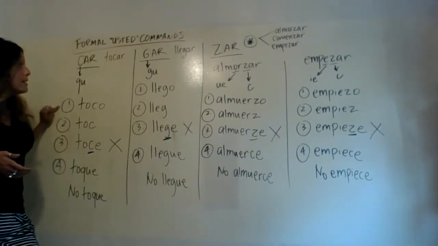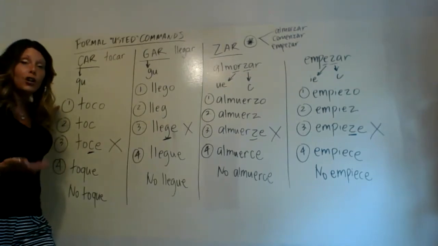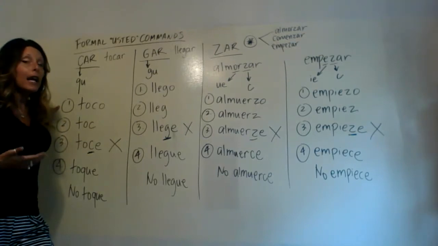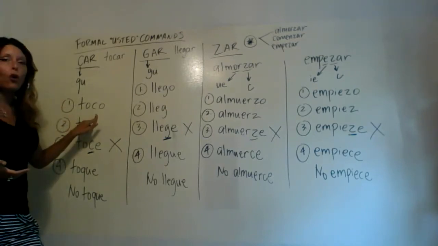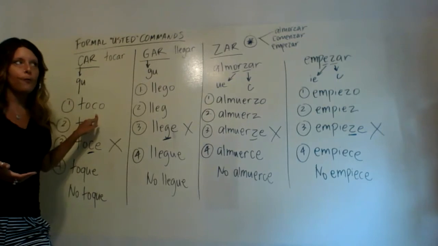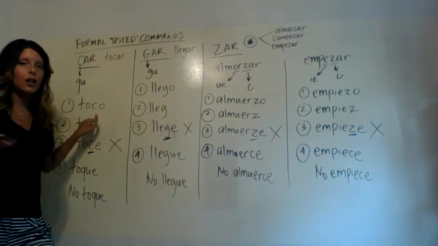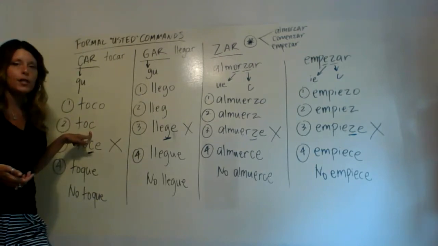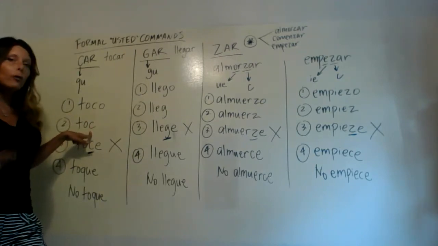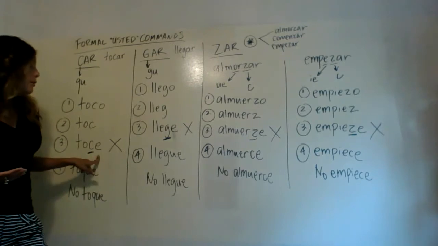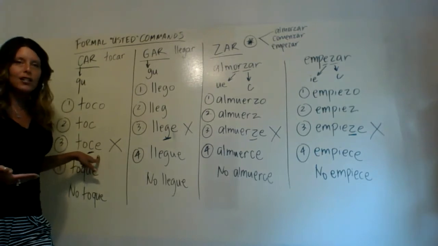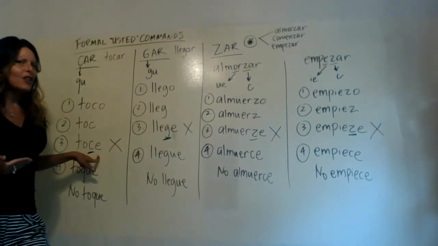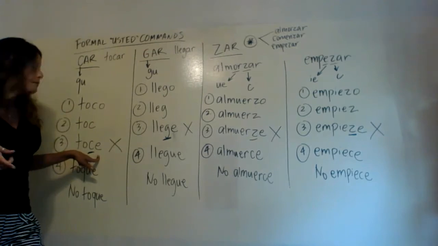So our step one is to take the verb tocar back to the yo conjugation of the present tense, and when we do that, we get toco, T-O-C-O. Then step number two is to drop that O. So I've done that right here, and we're left with T-O-C. And then normally we'd be done with step number three, because step number three is just about adding in opposite endings. So I've done that, but we're not done yet.